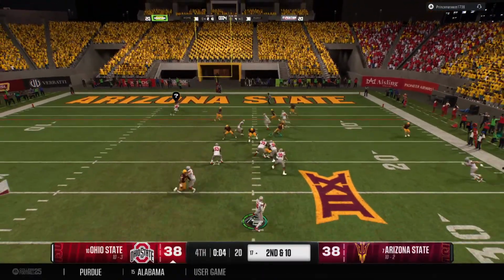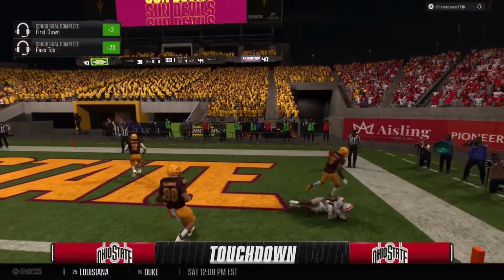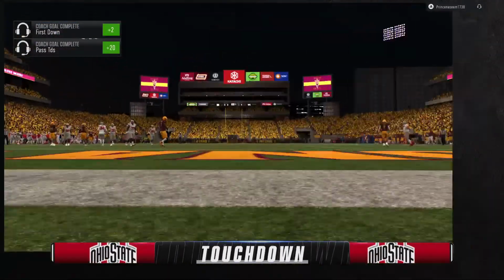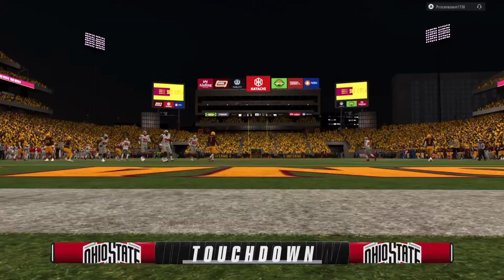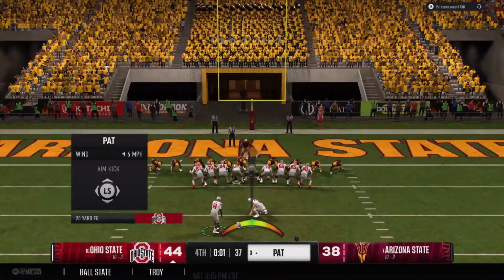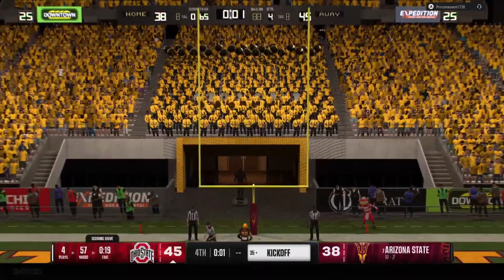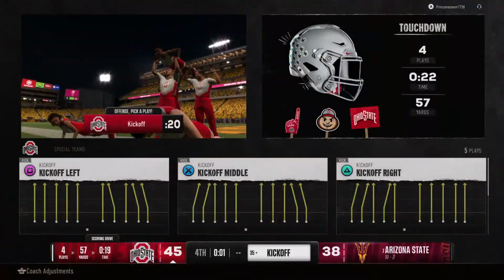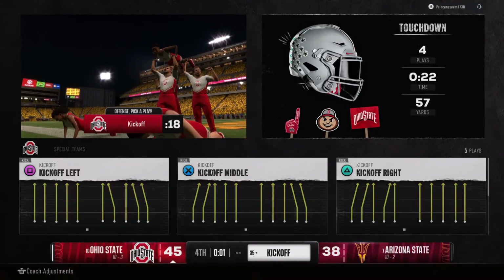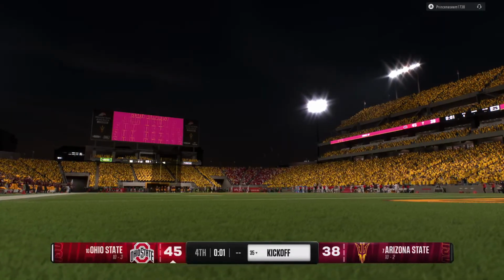They look to throw it here on second down. Launching one to the end zone. Touchdown, Buckeyes. They go in front in the final minute of play. And they'll set up for the PAT. PAT is up and good. We lead by a touchdown here in the fourth quarter. That makes the score Ohio State 45.